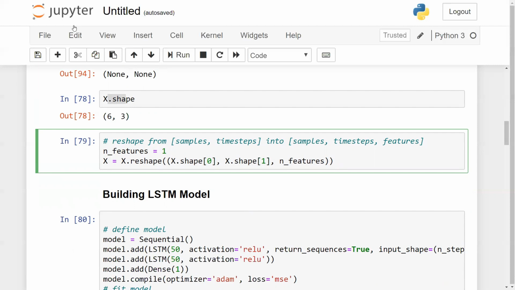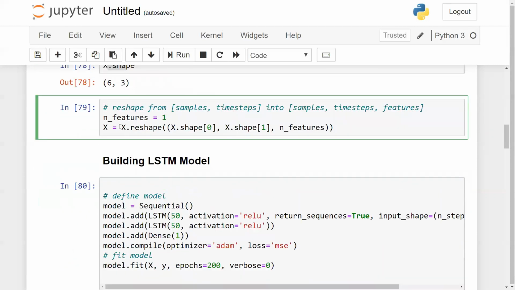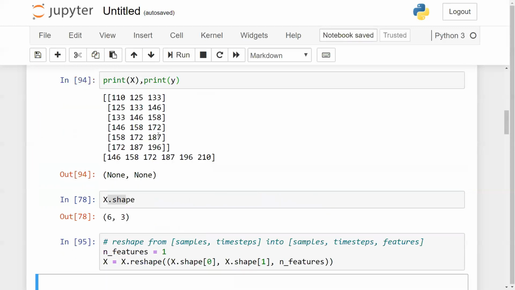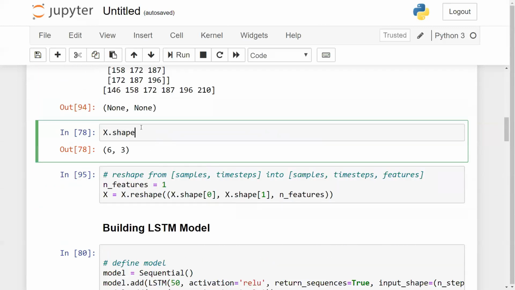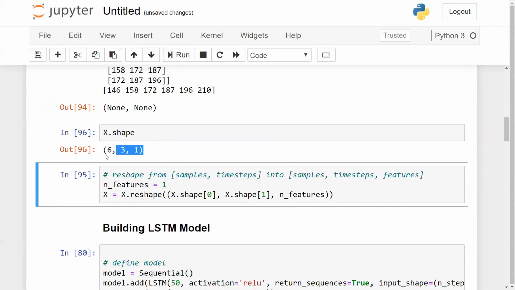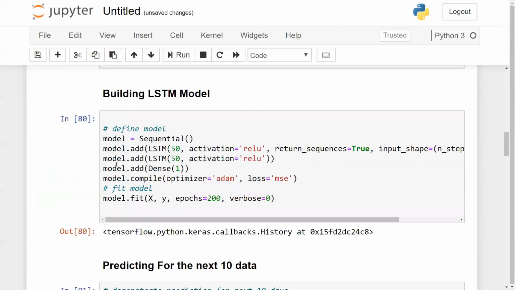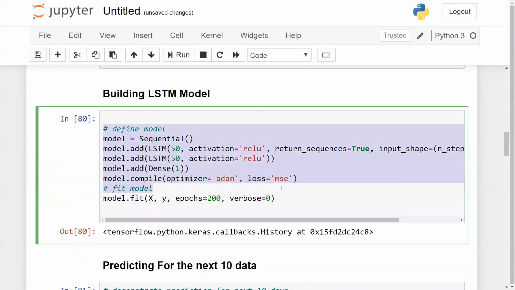Now, the next step after we do this, if I execute this one, guys, you will be able to see that. Okay, let me just see the x shape. Now you can see that x shape is 6, 3, 1. Pretty much simple. Now let's go ahead and try to define or build an LSTM model.